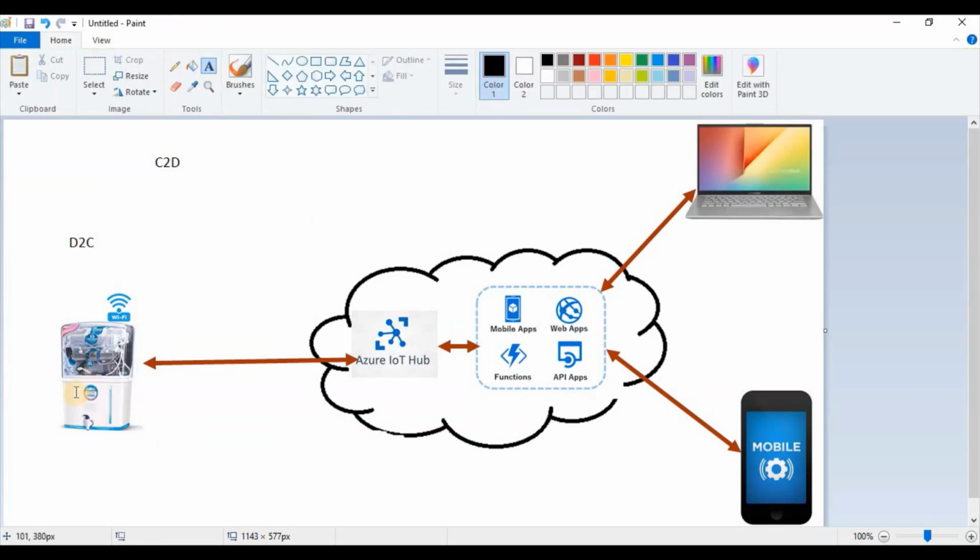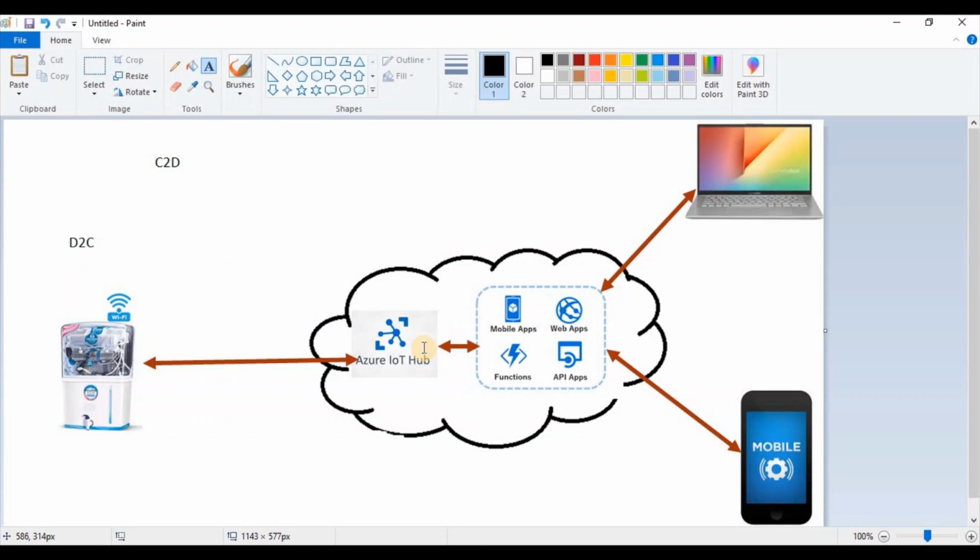So this is our device. This is an IoT enabled device. It will send some data. Which type of data will it send? Basically there are different parameters required to run this water purifier. It can be the filter, the motor, its temperature. There are almost more than 100 parameters. It will collect all this information and transmit it through the internet to the IoT hub.